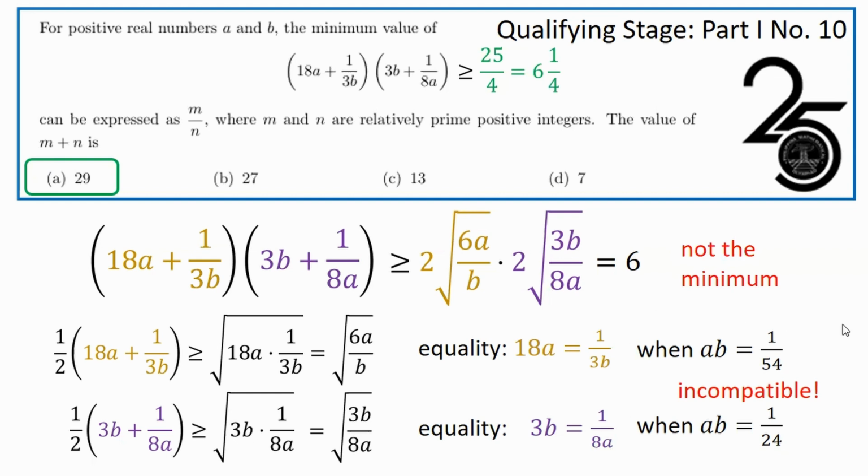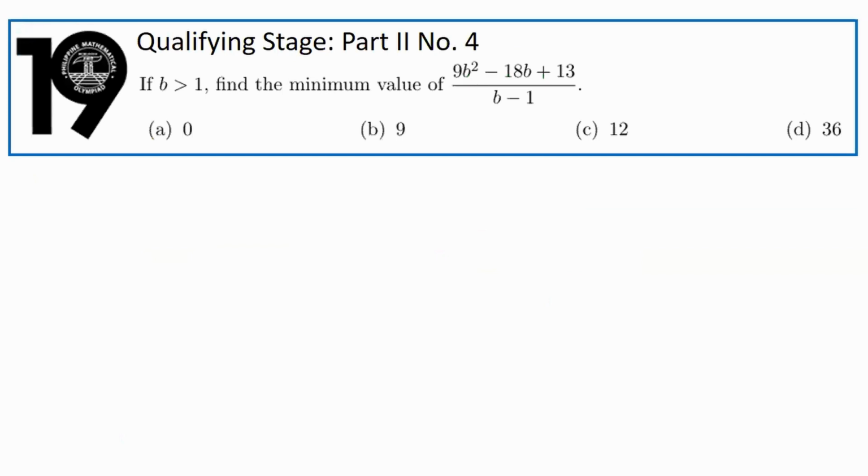Now let's have a look at this next problem from the 19th PMO qualifying stage. If b is greater than 1, find the minimum value of 9b squared minus 18b plus 13 divided by b minus 1. The condition is that b is greater than 1, and in the expression, the denominator is b minus 1. So when I tried out this problem, I thought of replacing b minus 1 by, say, t, so that instead of requiring b to be greater than 1, equivalently, we can require t to be greater than 0, which for me is a simpler condition.